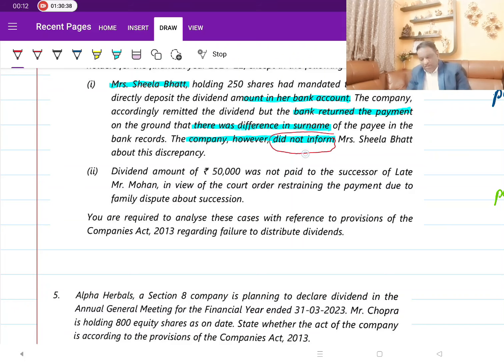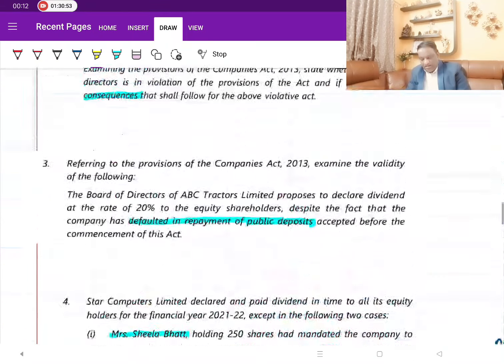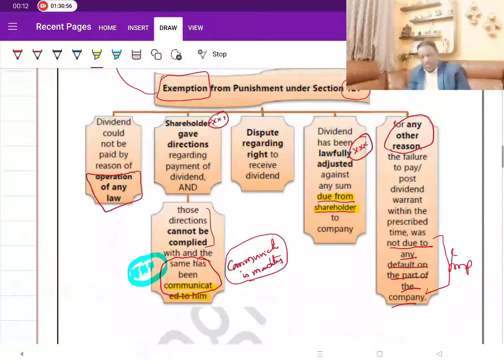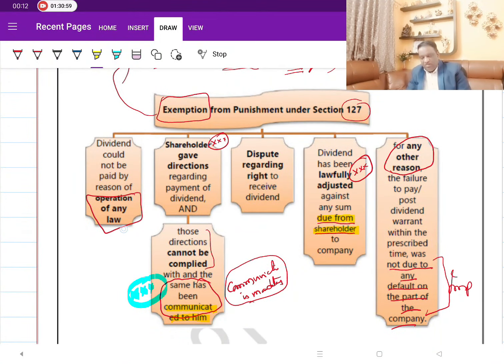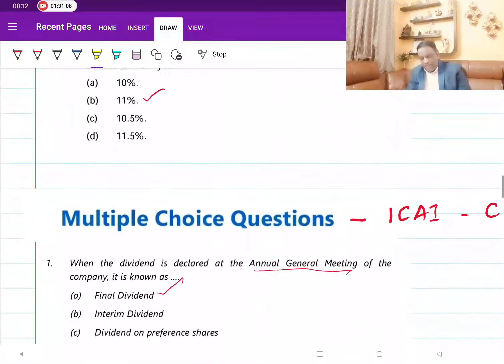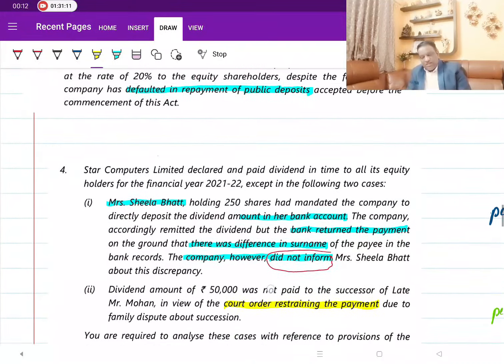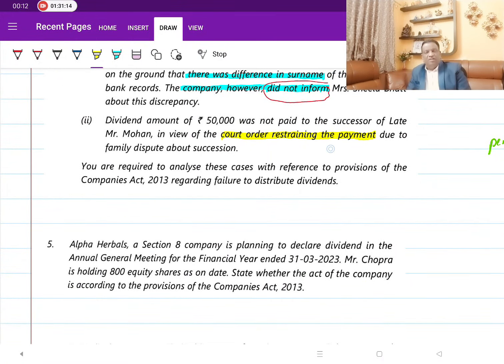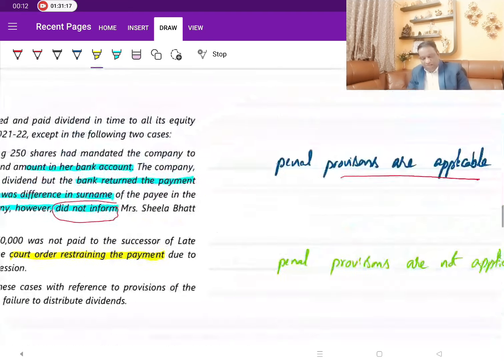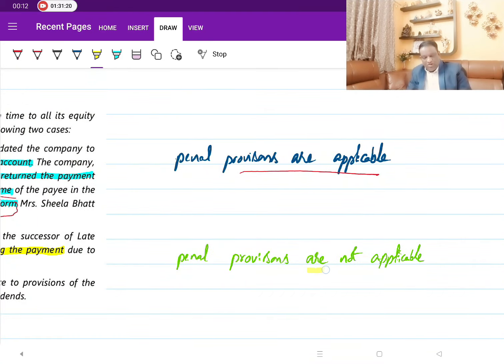Next one. Dividend amount of 50,000 was not paid to the successor of late Mohan in view of the court order. So there is a court order restraining the payment. This again is about operation of law. Because of operation of law, the company could not make the payment. Then what's the fault of the company? Why punish the company? So exemption is available. Going back to the same question, because it is on account of operation of law, the company will not be punished. That is why we will say that the penal provisions are not applicable here.